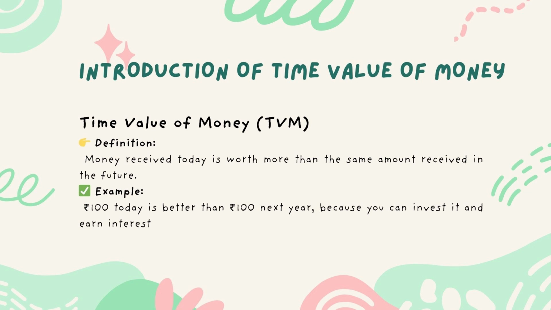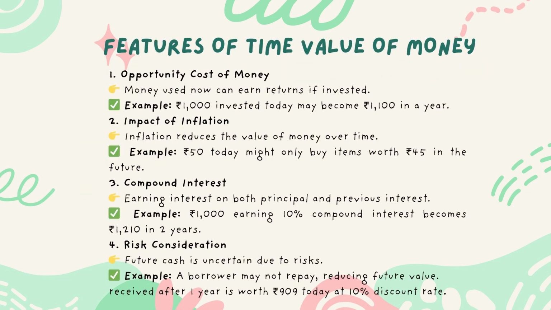Features of time value of money. 1. Opportunity cost of money. Money used now can earn returns if invested. Example: 1,000 rupees invested today may become 1,100 rupees in a year. 2. Impact of inflation. Inflation reduces the value of money over time. Example: 50 rupees today might only buy items worth 45 rupees in the future.